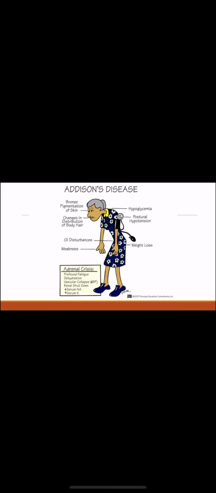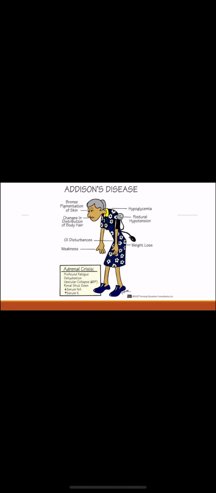In Addison's disease, you can have bronze pigmentation of the skin, hypoglycemia, hypotension, changes in distribution of body hair, weight loss, GIT disturbances, and weakness. Then there's adrenal crisis, in which there is profound fatigue, dehydration, vascular collapse with decreased blood pressure, renal shutdown, decreased serum sodium and increased serum potassium. This is the adrenal crisis. If not treated, the patient may die.